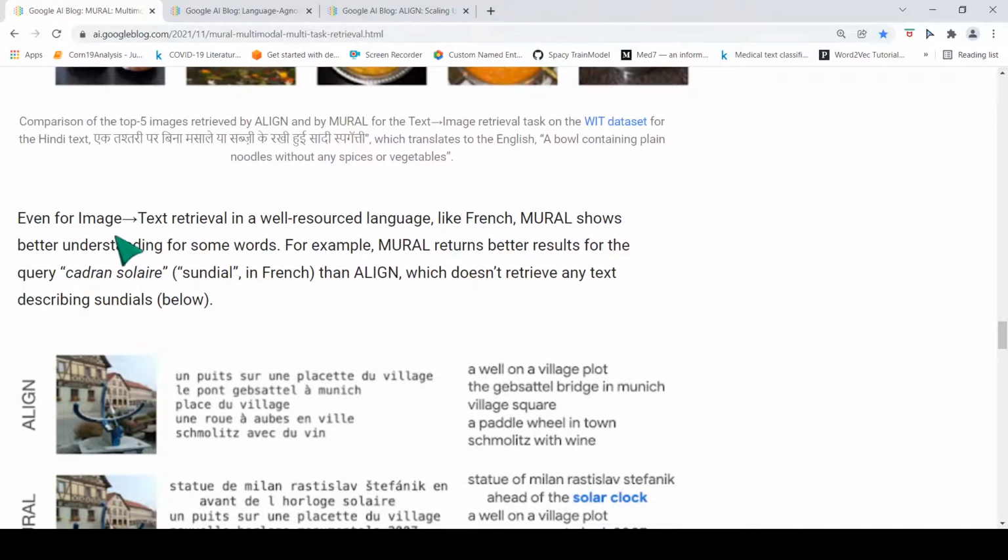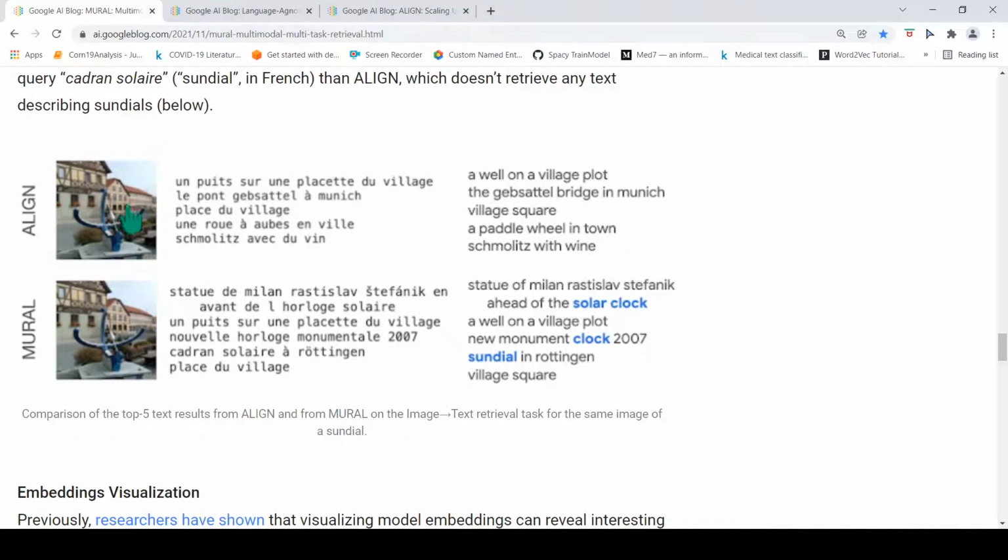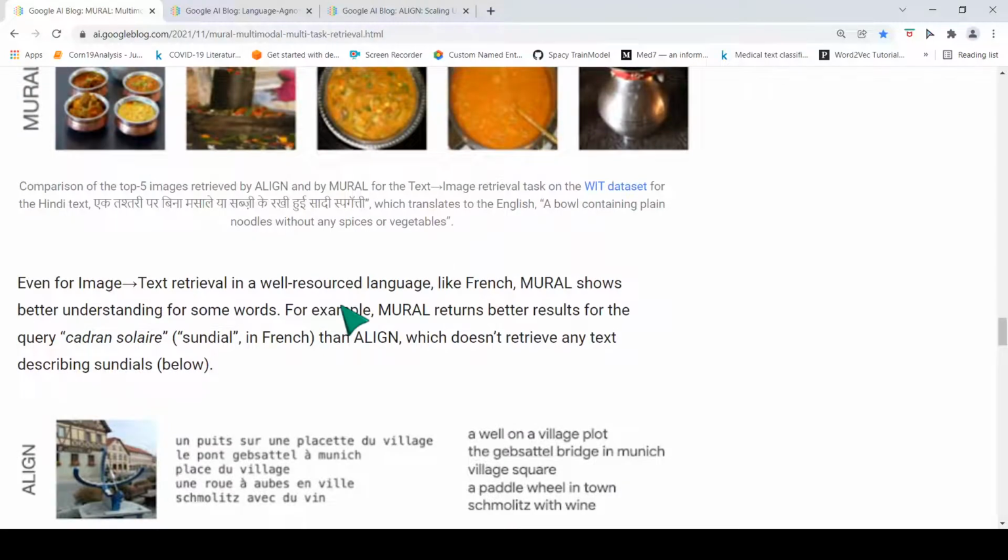Here is another example where they show image to text retrieval in a well-resourced language like French. MURAL shows better understanding for some words. For example, MURAL returns better results for the query "cadran solaire", sundial in French, than ALIGN, which doesn't retrieve any text describing sundials, as below. So given this picture and this text, this is the translation, right? Here you don't see sundial coming in ALIGN, but in MURAL you see solar, clock, sundial. So this is a better retrieval.